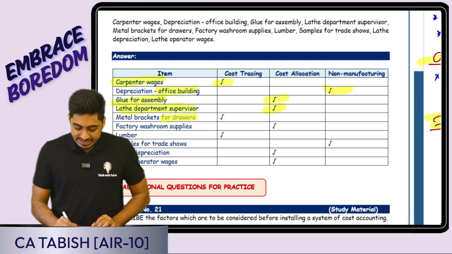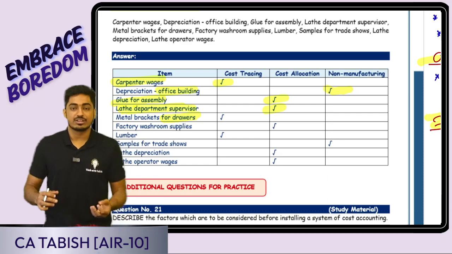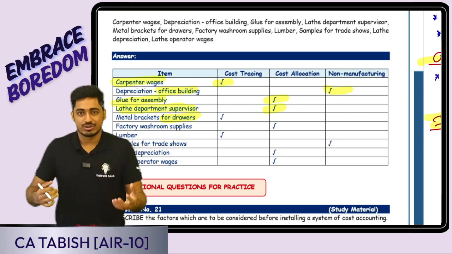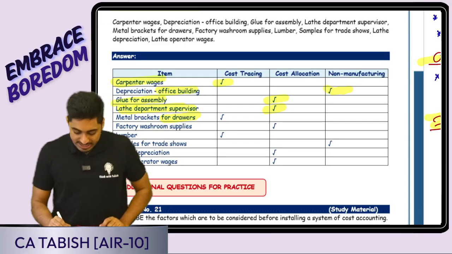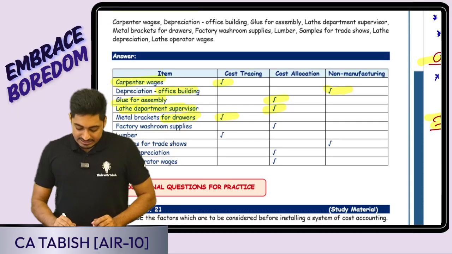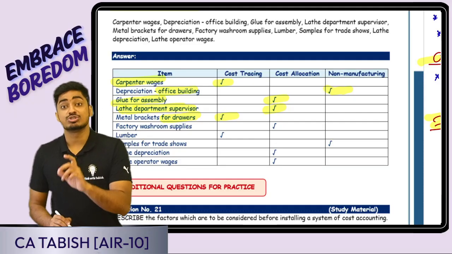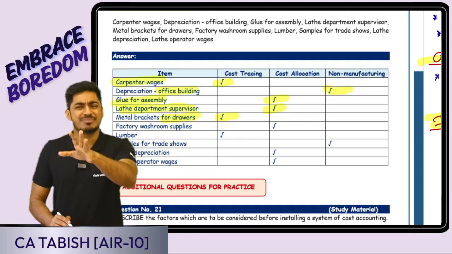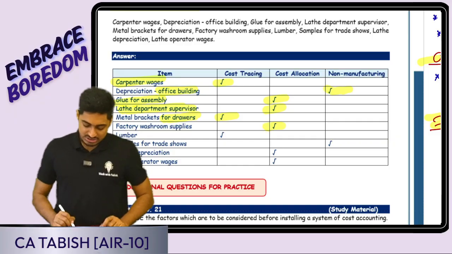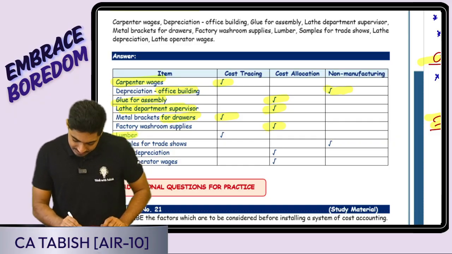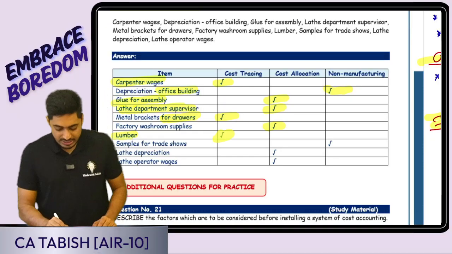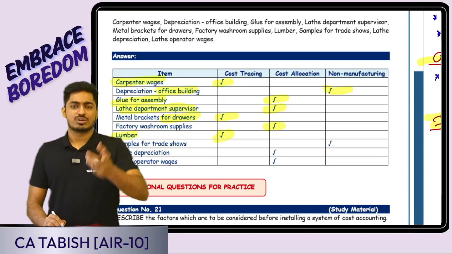Metal brackets for drawers. Drawers are there, and for that you are using the metal brackets so that you can push and pull. So it is going to be a direct material, cost tracing. Factory washroom supplies: these are not direct material. These are indirect material, so cost allocation. Lumber: I guess they've included it in cost tracing. It could be a direct cost, lumber cost.